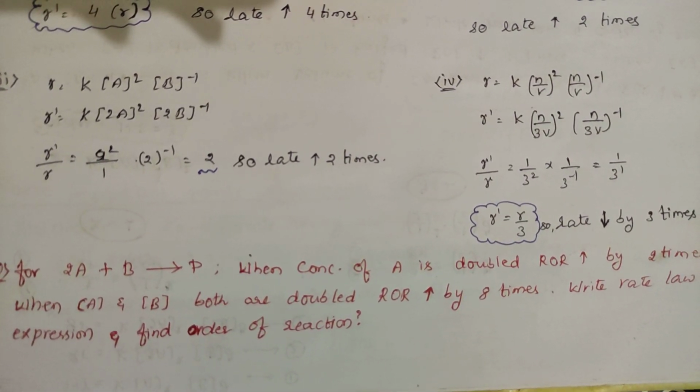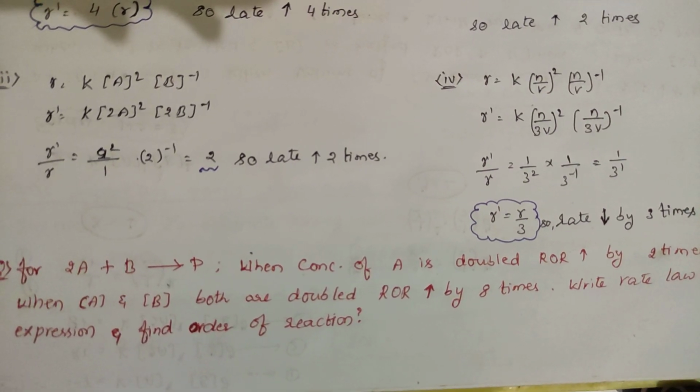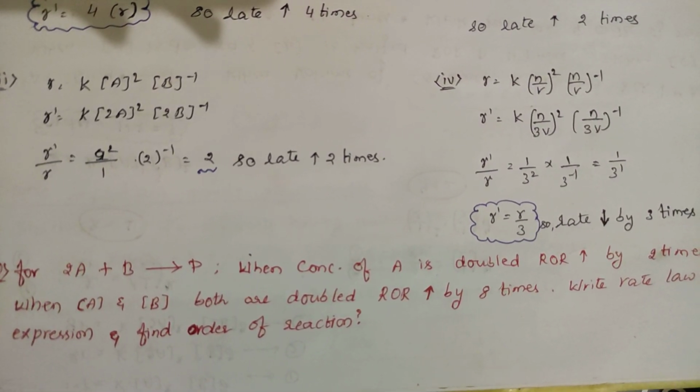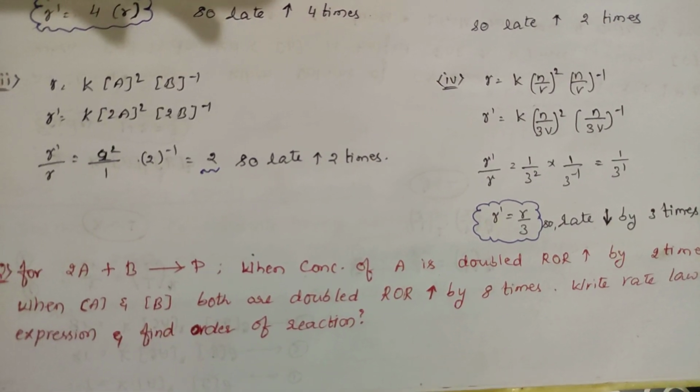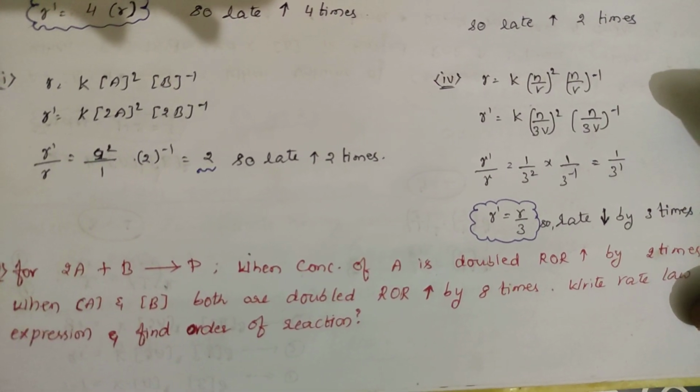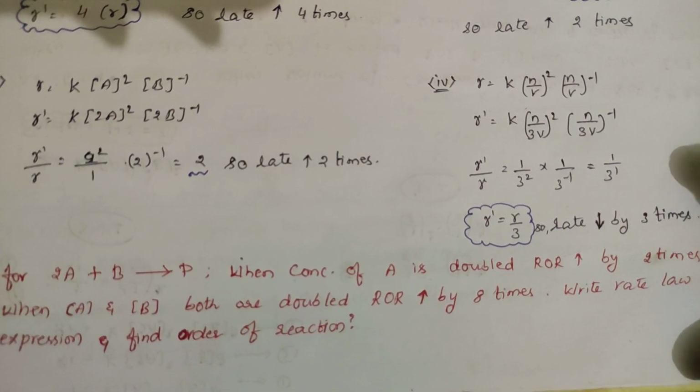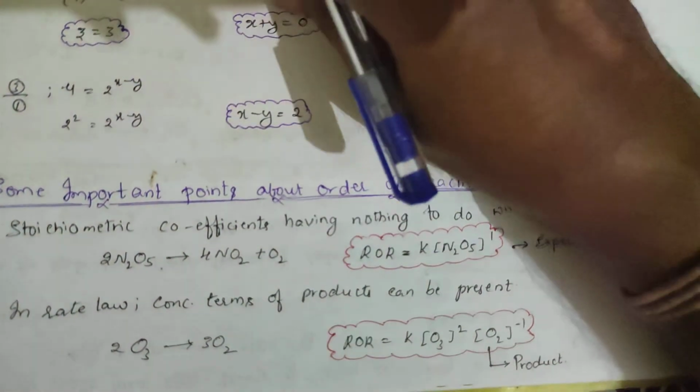For 2A plus B gives rise to product. When concentration of A is doubled, rate of reaction increases by 2 times. When concentration of A and B both are doubled, rate of reaction increases by 8 times. Write the rate law expression and find the order of the reaction. Right students, I am explaining the answer.